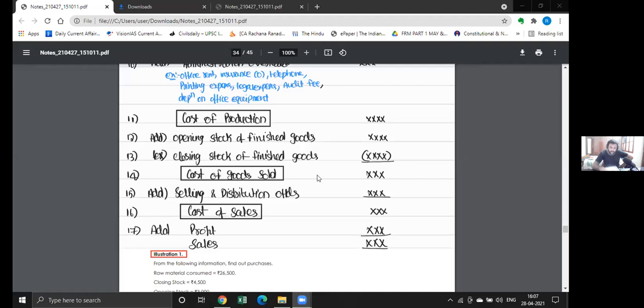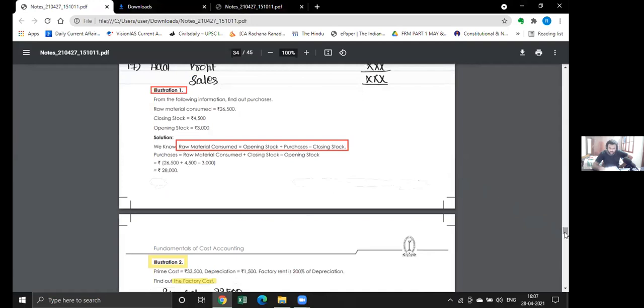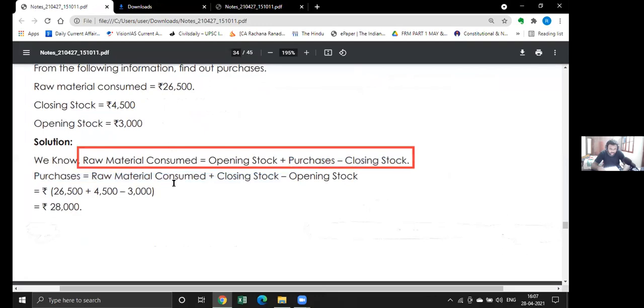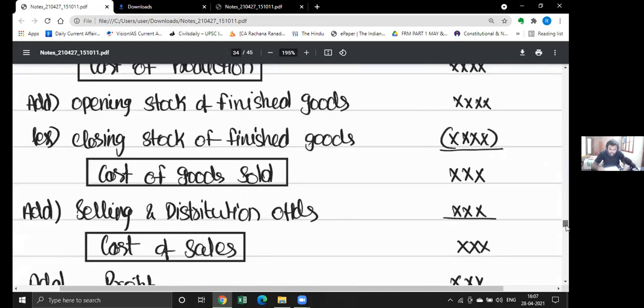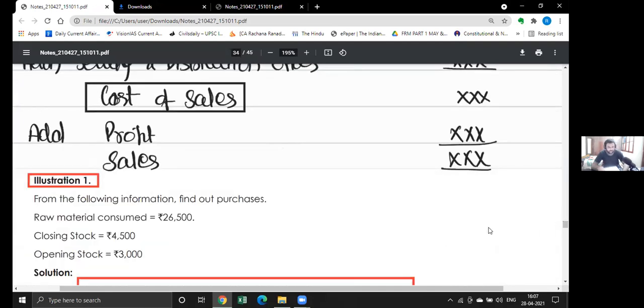Okay. So, my dear friends, we have done so many things related to this cost sheet, right? Now let's see these illustrations. See this illustration 1. Quite a simple illustration.